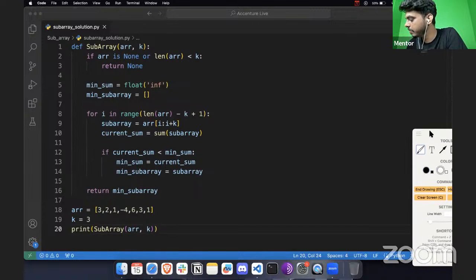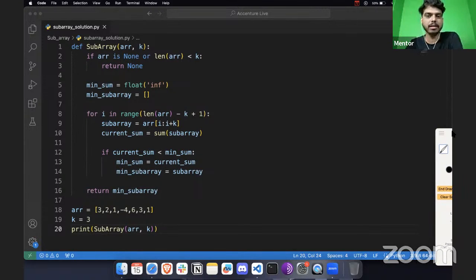So this is the code that I'm showing you in Python. And if you are someone who follows C++ or Java, you can pick that as well. You can understand the logic, and you can convert this code into that programming language as well. Or you can take a screenshot of this and later write this code in another programming language.